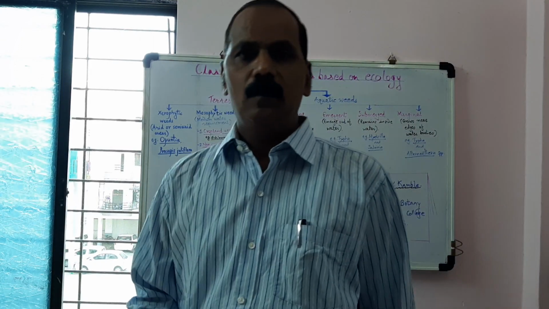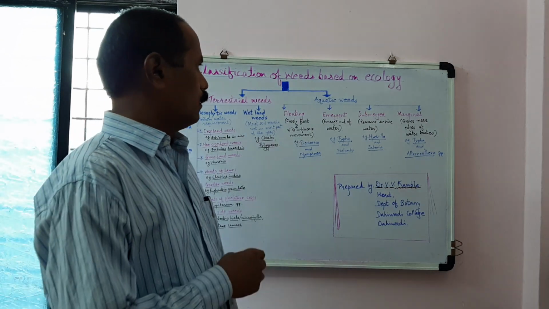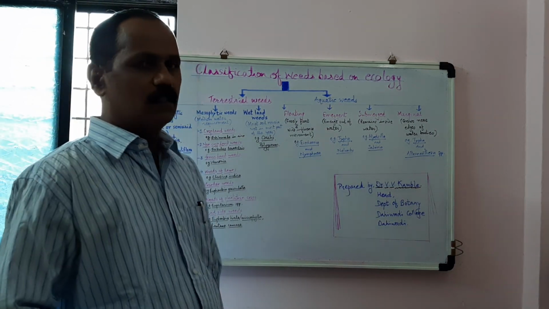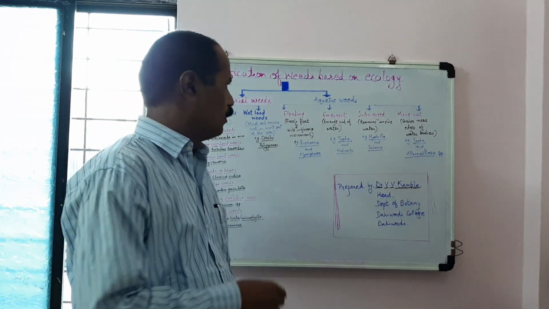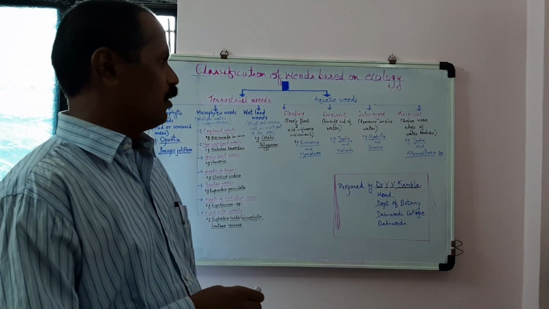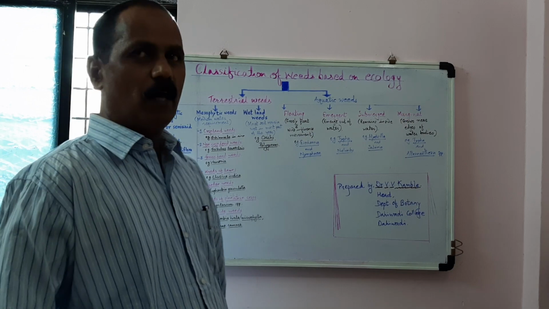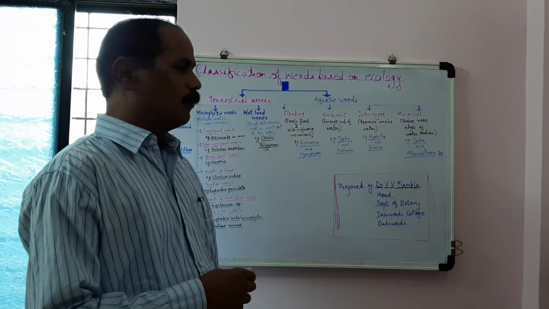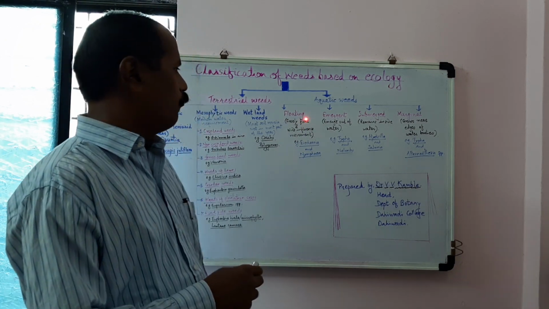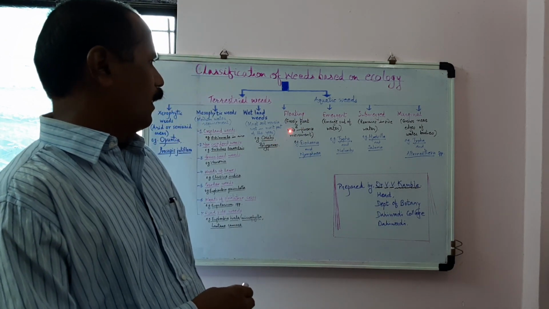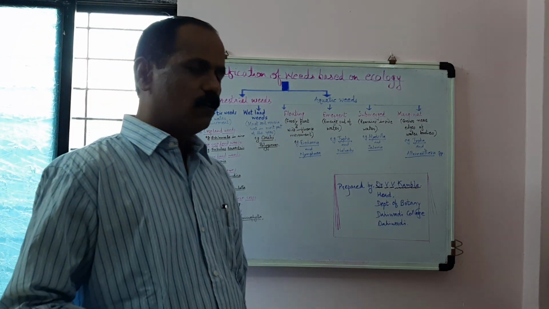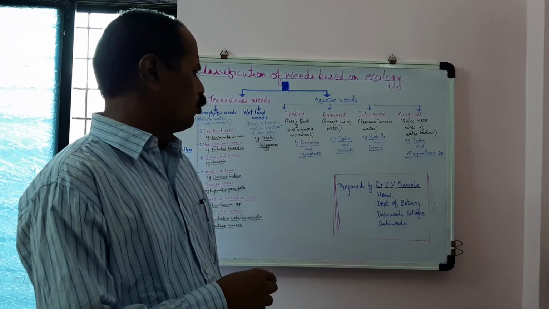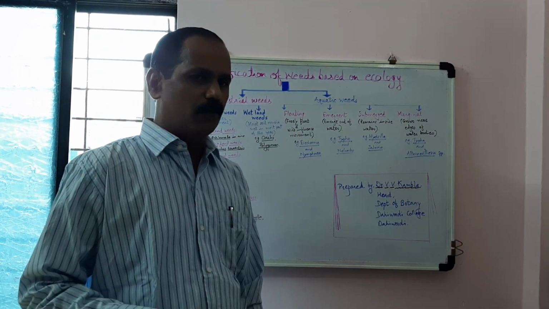Now the second type of this classification of weeds based on ecology is aquatic weeds. It is divisible into four types: one is floating, second is emergent, third is submerged, and fourth is marginal. So we'll see one by one. Floating is when the weeds freely float and wind influences their movement, and we have examples of Eichhornia and Nymphaea.